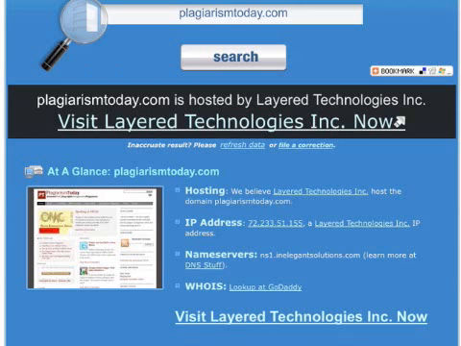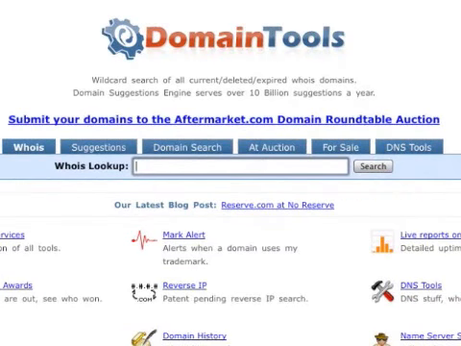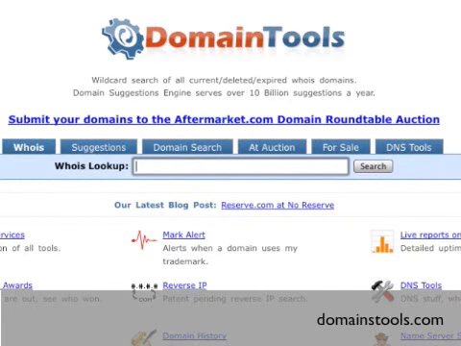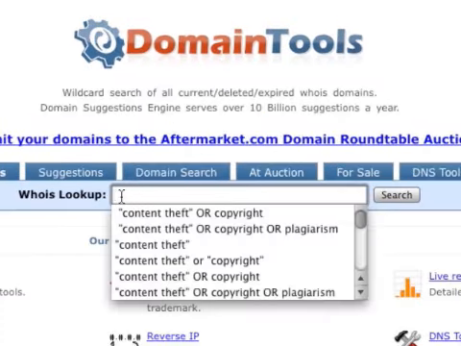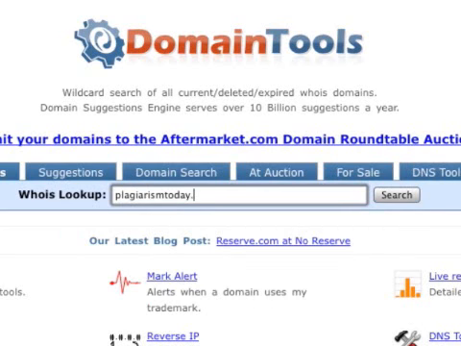The second site I'm going to show you is Domain Tools. You can find this one at domaintools.com. As you can see, once again, a very Google-like interface here. You have a whois lookup box. We're going to come in and type plagiarismtoday.com once again. Hit search.